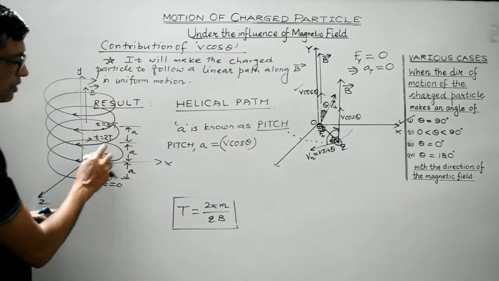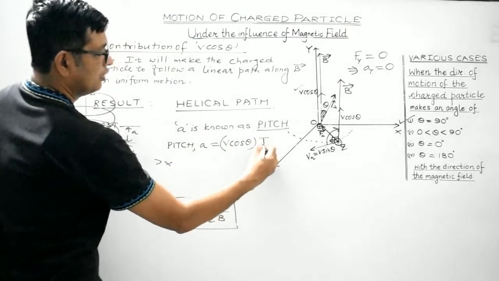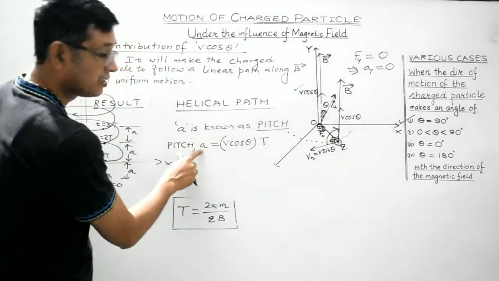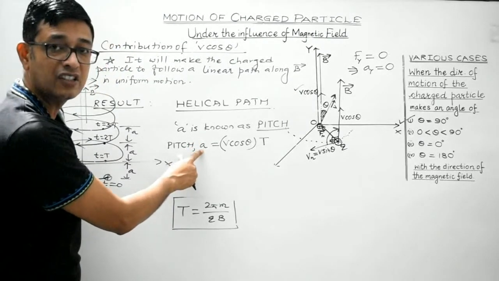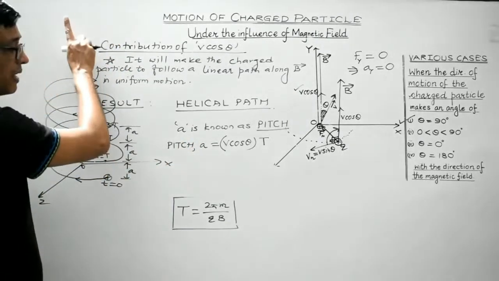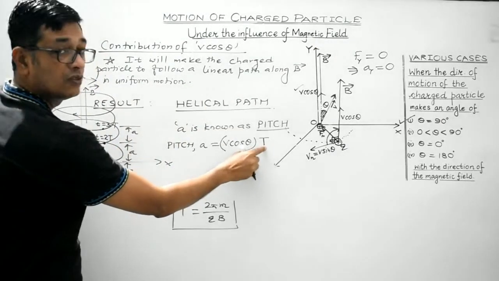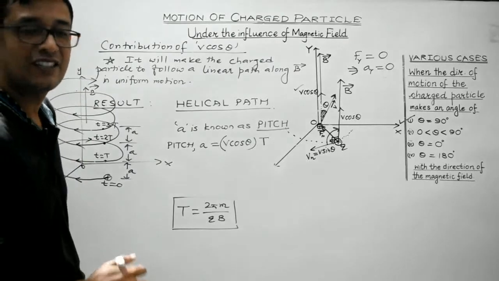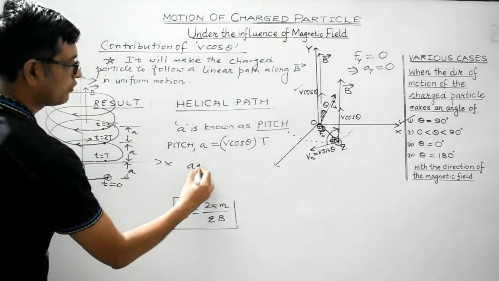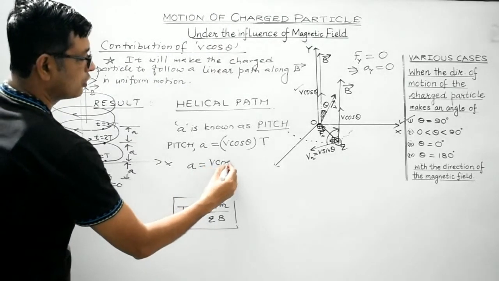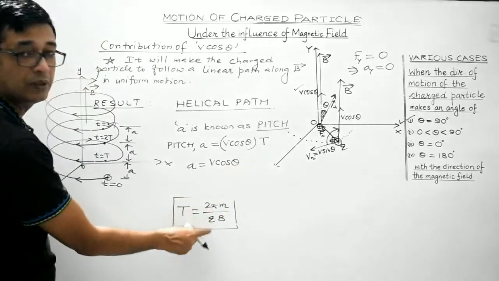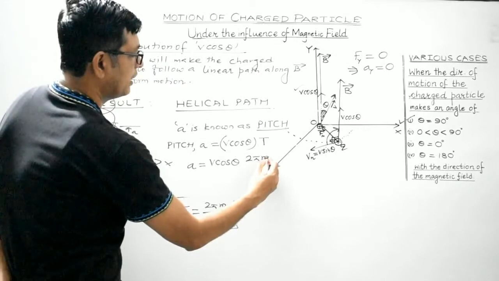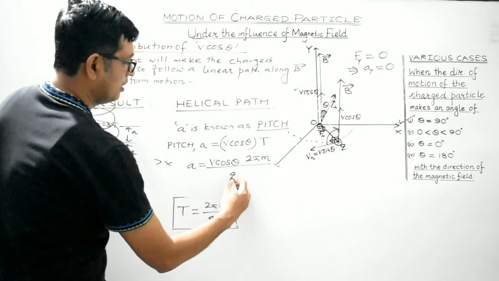In time capital T. So this is the formula for the pitch. Pitch is the distance covered by the charged particle along the direction of the magnetic field in the time during which it completes one revolution. Right? So pitch would be given by v cos theta multiplied by the time period. Substitute this value of T over here. What do you get? 2 pi m divided by qB.